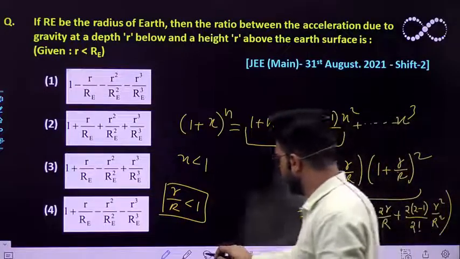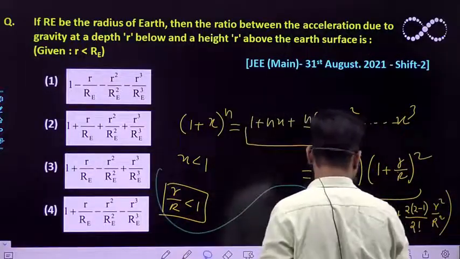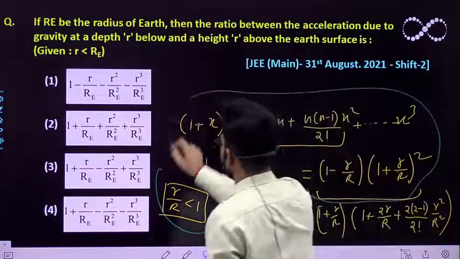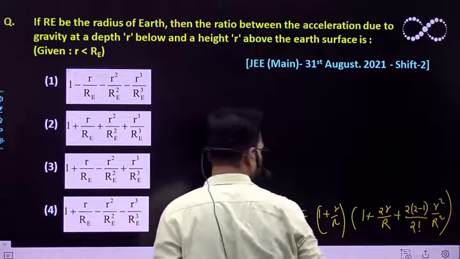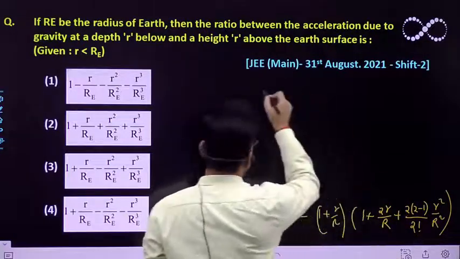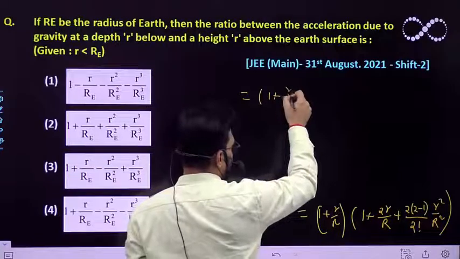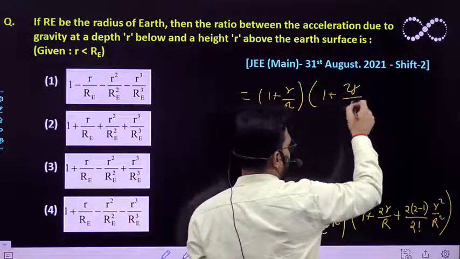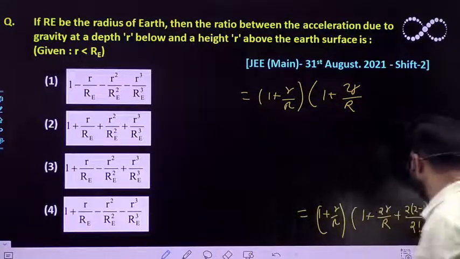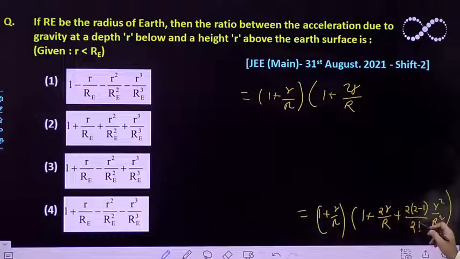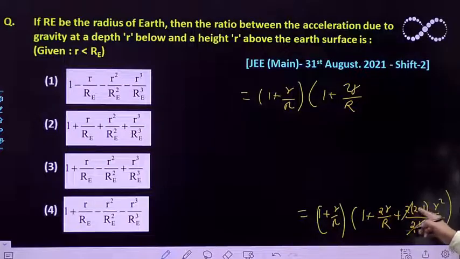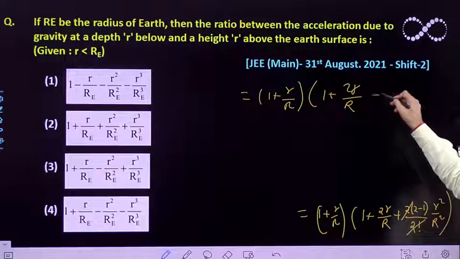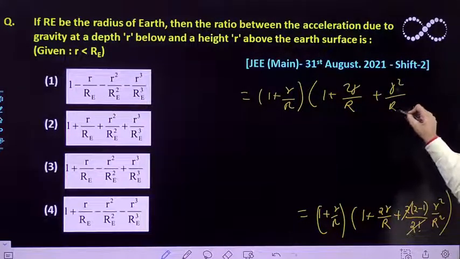Now we will be expanding it once again. So finally this is the expression that you are getting. So it would be 1 + 2r/R, and 2 factorial is nothing but 2 multiplied by 1, so these two will cancel out each other. 2 minus 1 is 1. So it would be plus r square by R square.